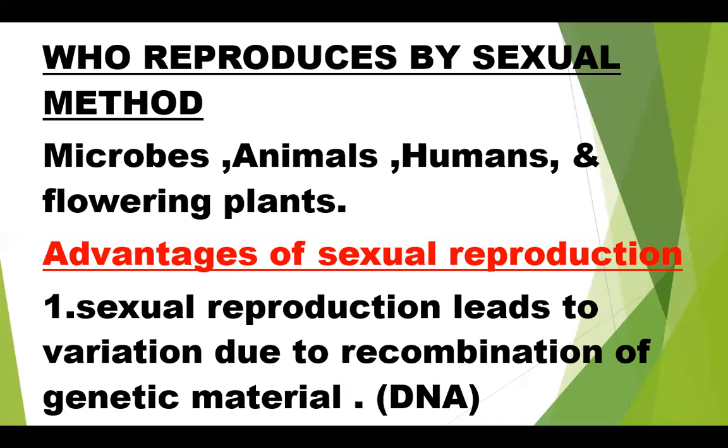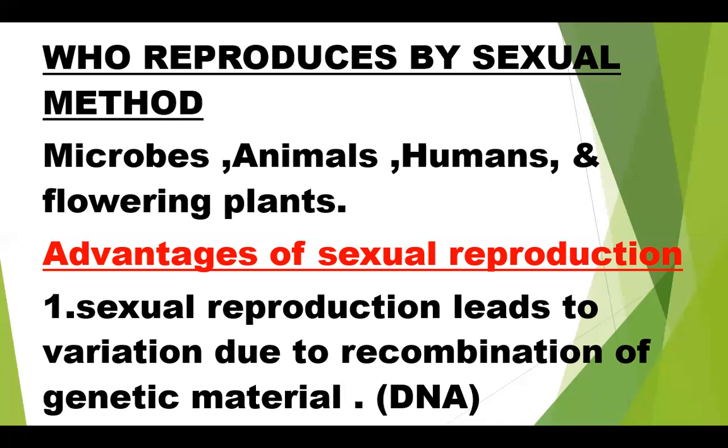Okay, next we shall study the advantages of sexual reproduction. Sexual reproduction has many advantages over asexual reproduction. In asexual reproduction, the offspring are almost identical to their parents, because they have the same genes as their parents.